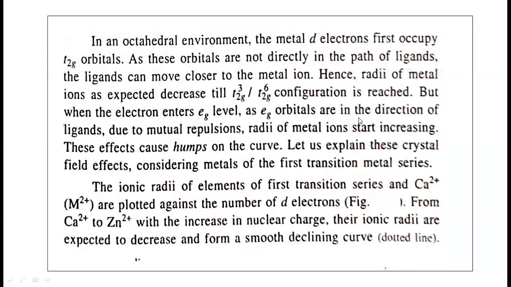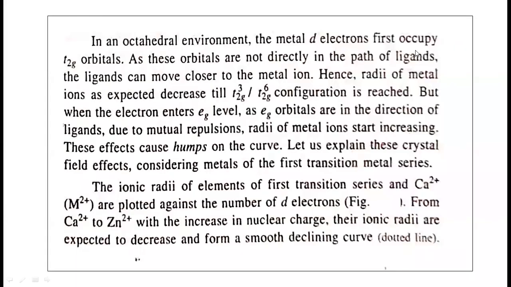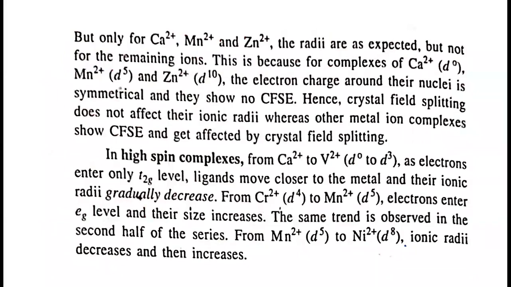Okay, so you can see here, only for calcium 2+, manganese 2+ and zinc 2+ are the radii as expected. But for other ions there is a variation. How is it? See, calcium 2+ is on the straight line. Manganese 2+ is on the straight line. Zinc 2+ is on the straight line. But for other metal ions, it is below the straight line. This is because of the crystal field stabilization energy.